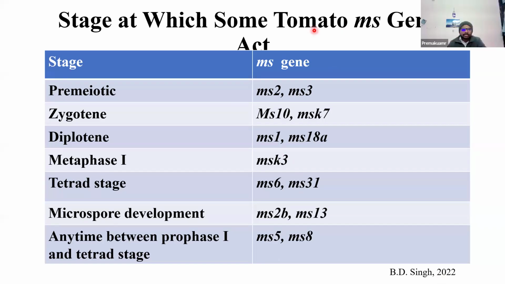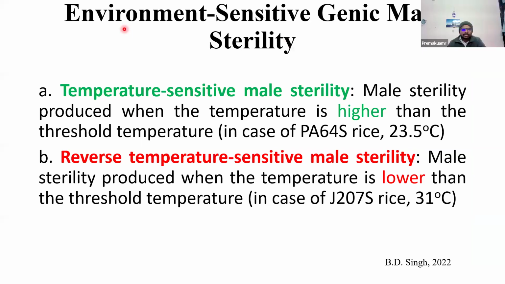Then what about environmental genetic male sterility? It is classified into two systems: temperature sensitive male sterility and reverse temperature sensitive male sterility. Please remember the examples, because many times they are asked in the exam. Remember the example at least in rice. Yesterday we discussed it, but I forgot to give the examples. For example, in PA64S rice, temperature sensitive male sterility is predominant, and in J2007S, a type of cultivar, reverse temperature sensitive male sterility is predominant.